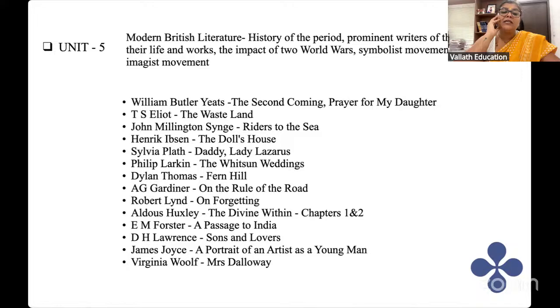Okay, then modern British literature is there. But in modern British literature, they have also given Henry Gibson, even though he is not British. He inspired G.B. Shaw. Maybe that is why it's given here. So there are many works here that are interesting. Some modern British also has Sylvia Plath here. Sylvia Plath is American. Which of them is called Alpha of the Plough? It is A.G. Gardner. So prose writers are also here.